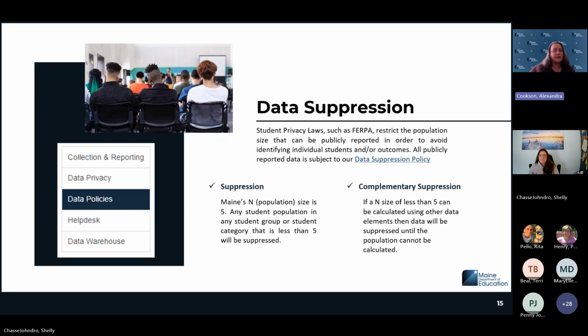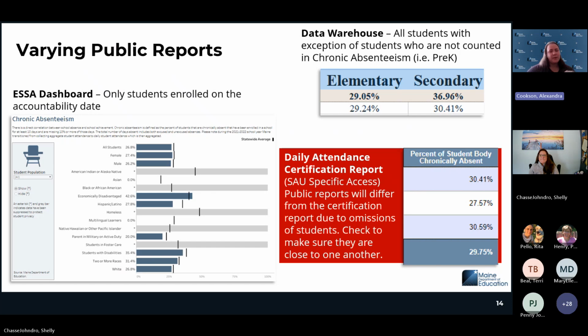Okay, so this one's the big one that a lot of people have questions about, because it's not really a one-to-one with what is reported up to us, and then what is reported out on the ESSA dashboard, just due to the nature of that particular accountability date. So just be aware of that. If you're doing the data analysis, you can pull your list of ESEA demographics, student enrollments, and then compare over to your attendance data, and you'll be able to get a count that's, for the most part, fairly accurate, or pretty close to what we're reporting out. I've done it with a couple districts, and I always end up pretty close. So